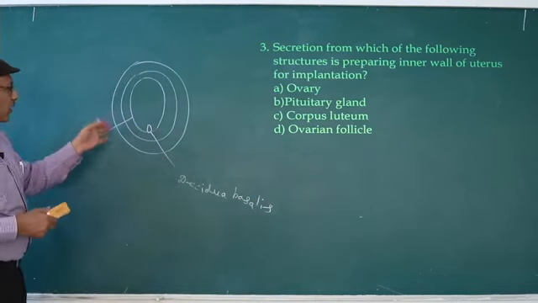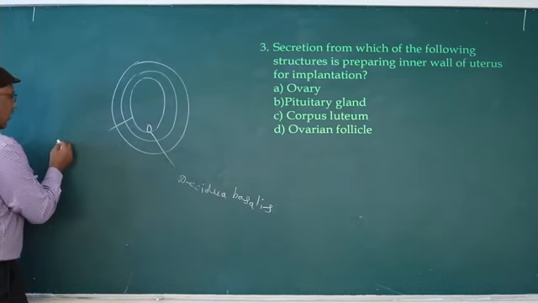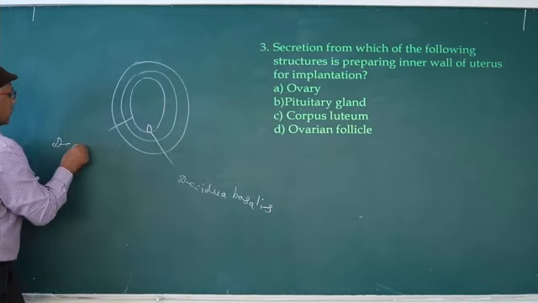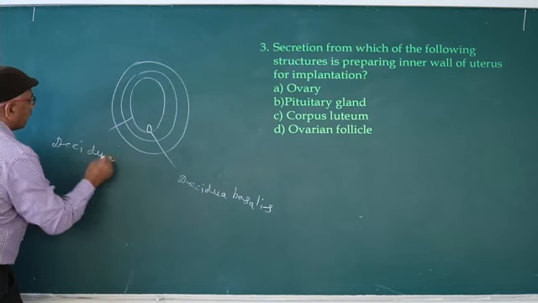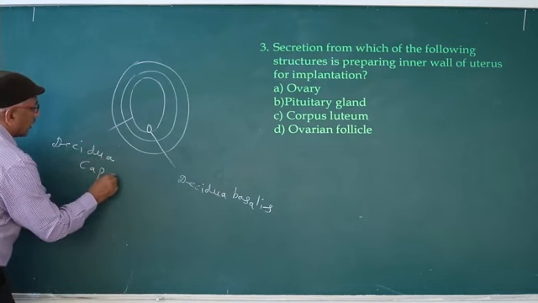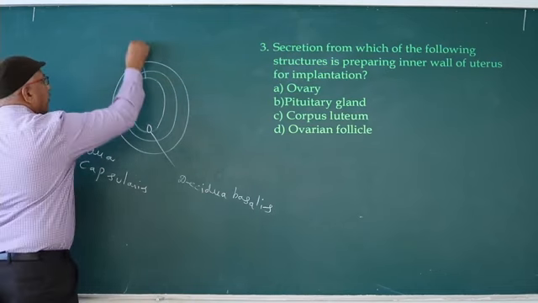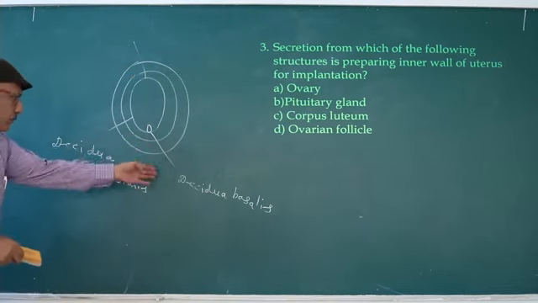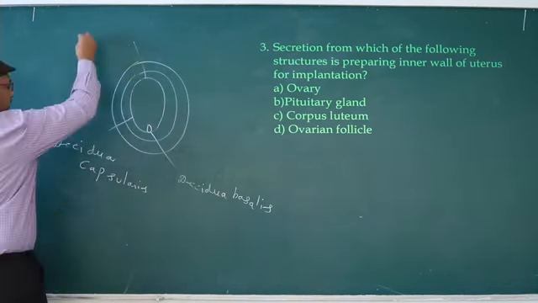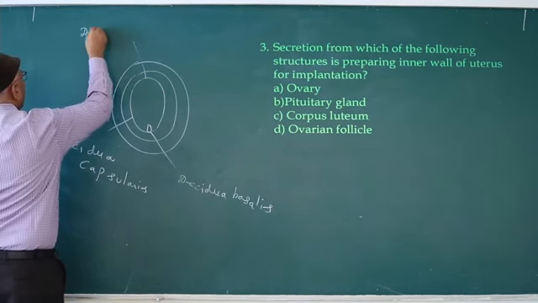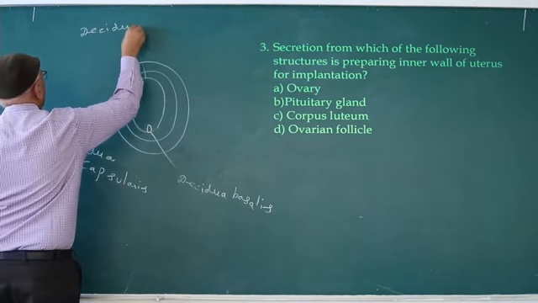The decidua present in the lumen of the uterus, decidua capsularis. The decidua away from the region of implantation, decidua parietalis.